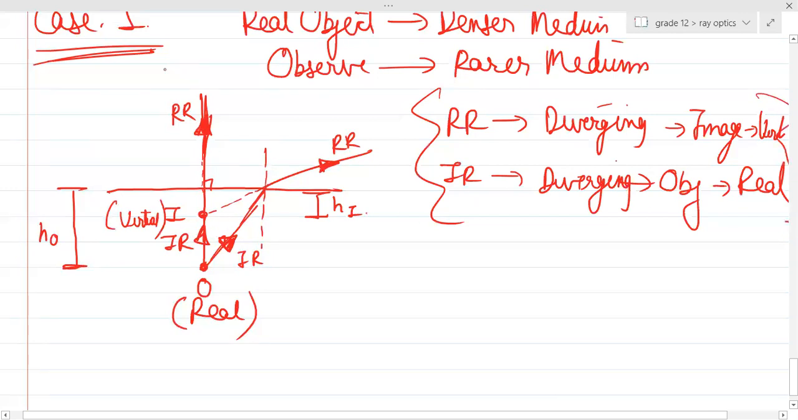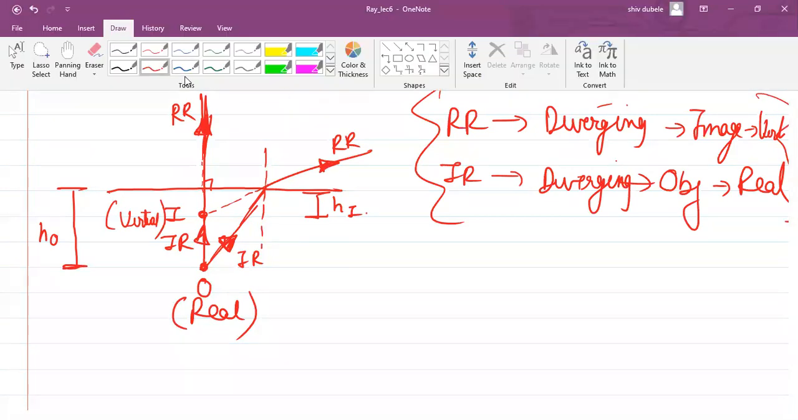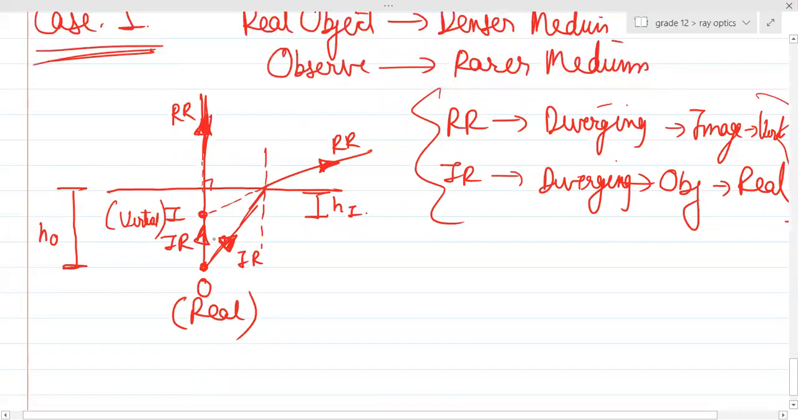So now the question is how to find out what is hi and what is ho, right? Generally the object distance will be given to you, rest everything you need to solve. Suppose this is the angle of incidence. If this is the angle of incidence, then will this be the angle of incidence, right or not? Similarly, if this is the angle of refraction, will this be the angle of refraction? Yes or no?